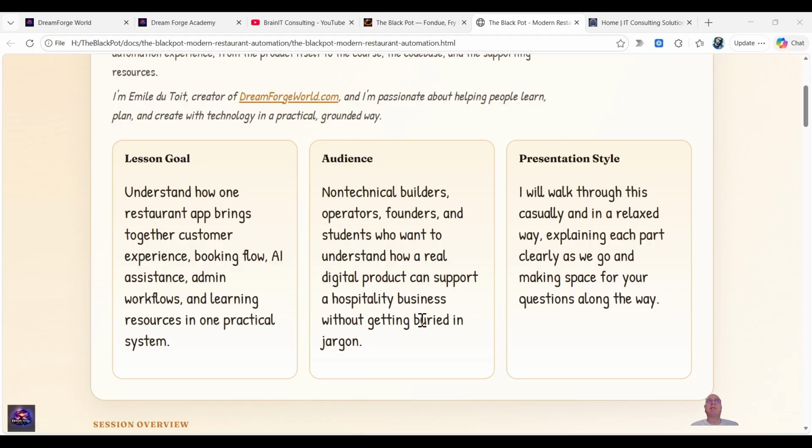I want people to understand how one restaurant app like this can bring everyone together as customers, as developers, and owners of a small business. My main audience is, like it shows, non-technical builders, operators and founders, and students who want to understand how a real digital product can support the hospitality business without getting buried in all the tech jargon.